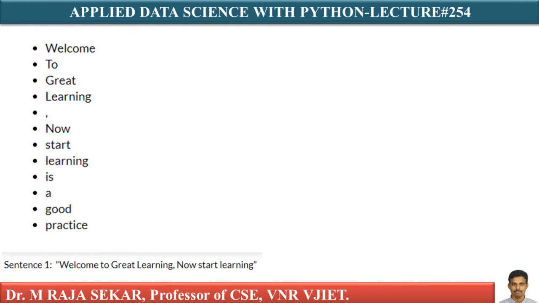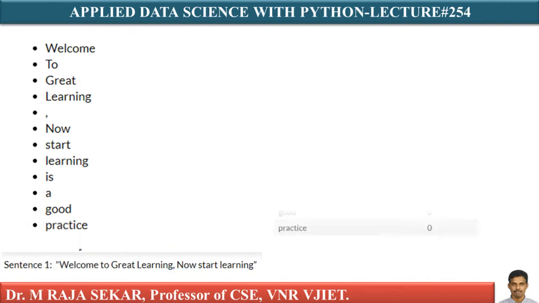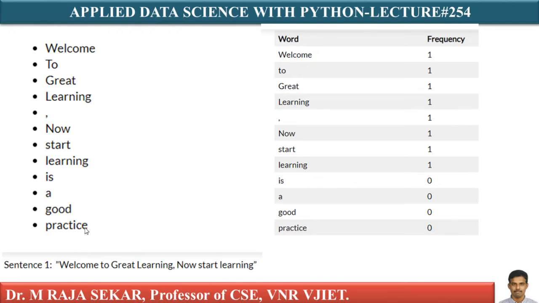Now what do I have to build? Let me consider my sentence 1. What is my sentence 1? My sentence 1 is welcome to great learning. Now start learning. For this particular sentence, I must build a bag of words. But before building the bag of words, what do I have to do? I must build the model vocabulary. I am writing all the unique words here.